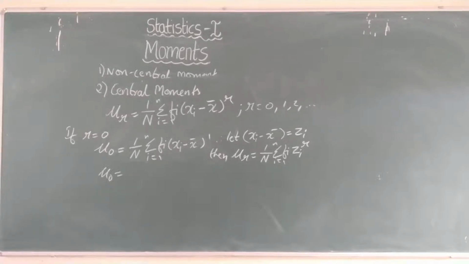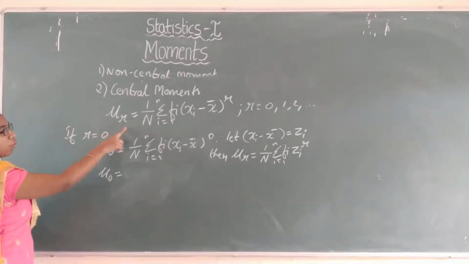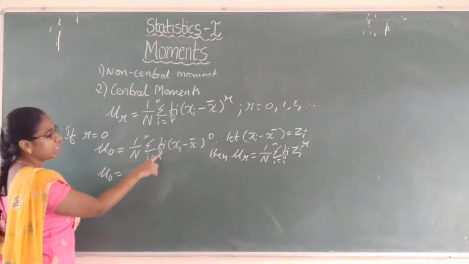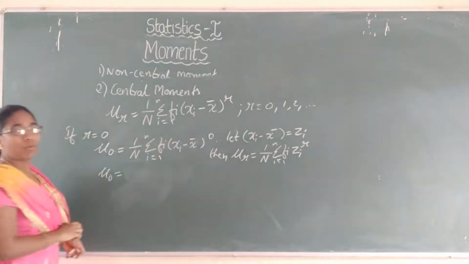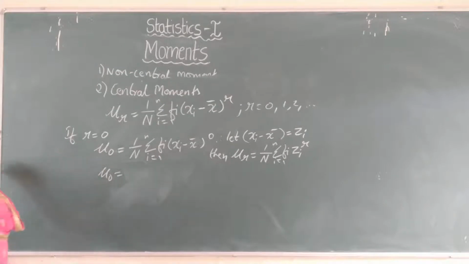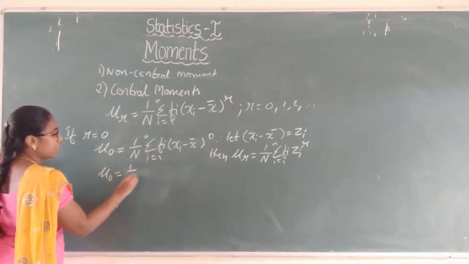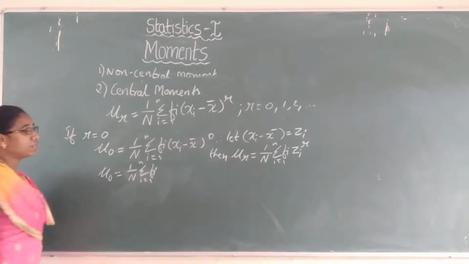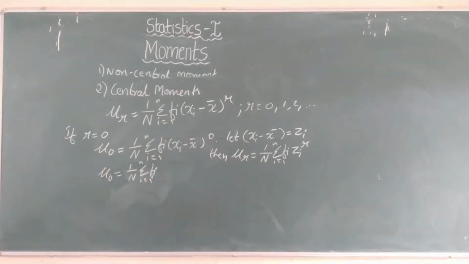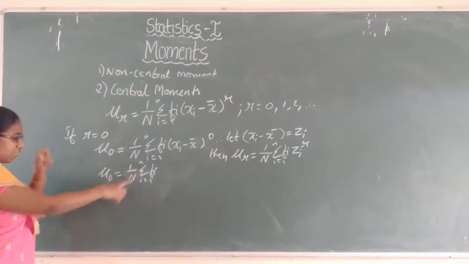Now we will write r equals 0. By putting r equals 0, we get the mu naught value as 1 by n summation fi into (xi minus x bar) whole power r. We took the r value as 0. Now 1 by n summation i equals 1 to n fi into anything power 0 is 1. So what is summation fi?